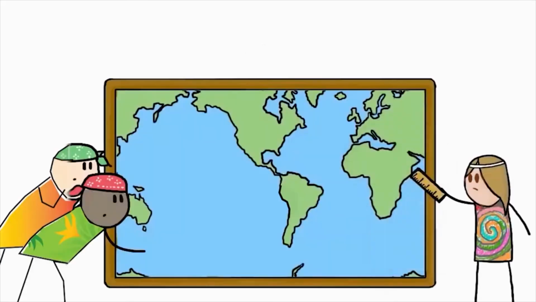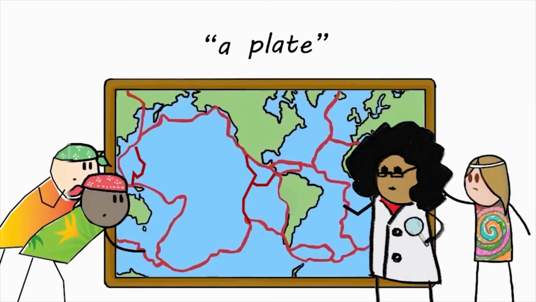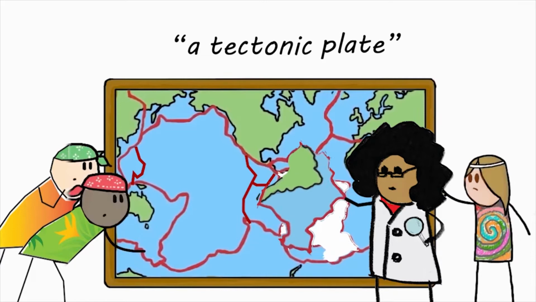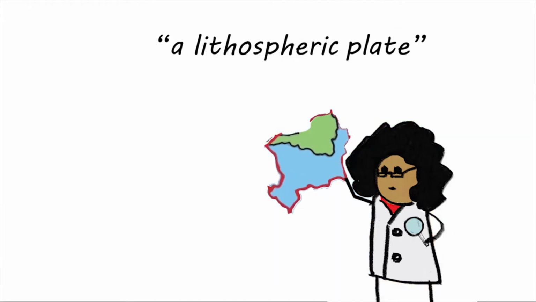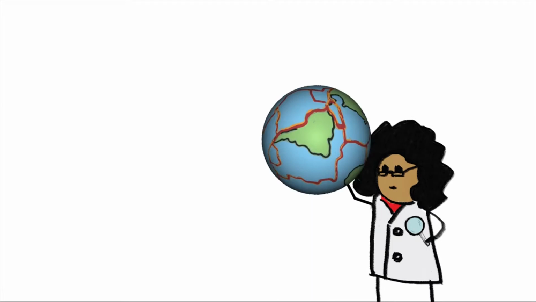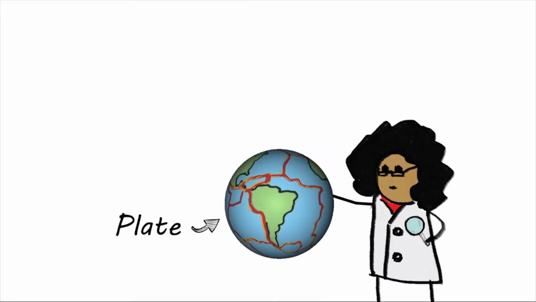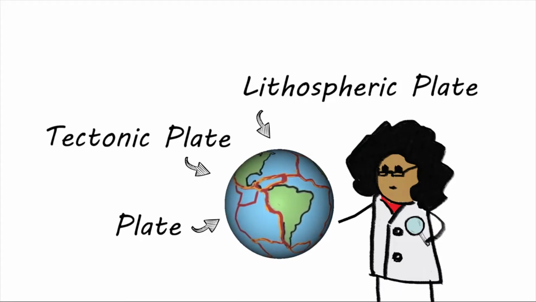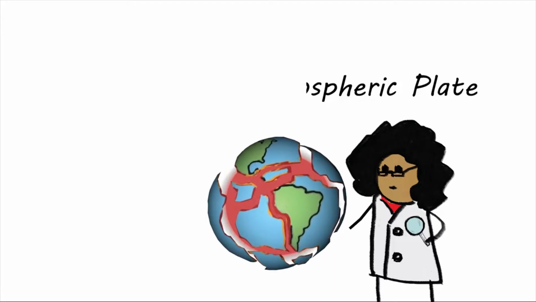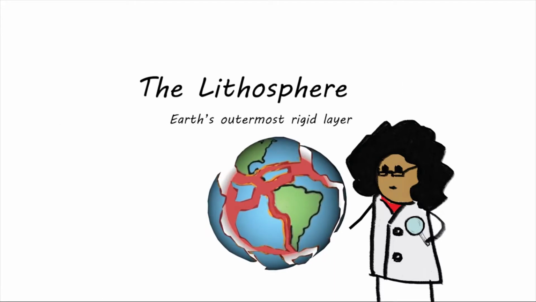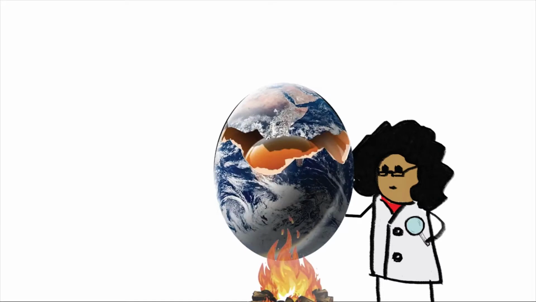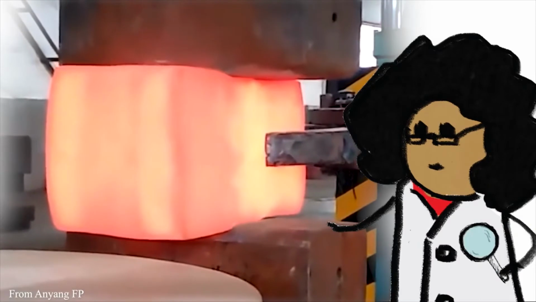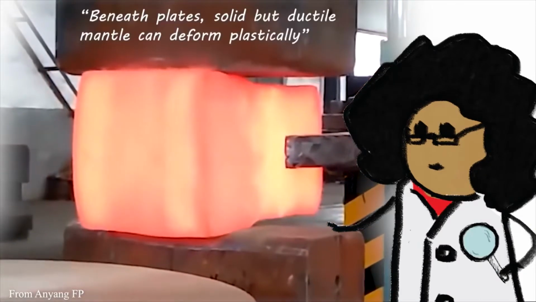To understand plate tectonics, we need to understand what a plate is. First, we should be clear that the term plate is short for tectonic plate, or lithospheric plate. In other words, plate, tectonic plate, and lithospheric plate indicate the same thing, the cracked pieces of Earth's outermost rigid layer, the lithosphere. You can imagine a cracked shell of a hard-boiled egg. Unlike an eggshell, however, what makes the plates is how the rocks behave rather than what they're made of.